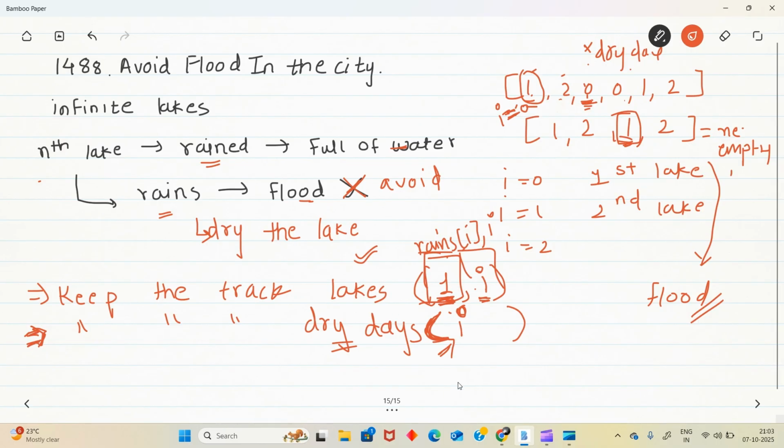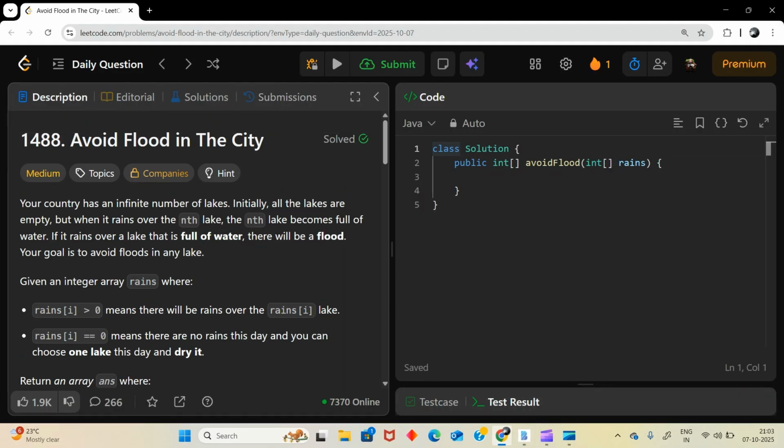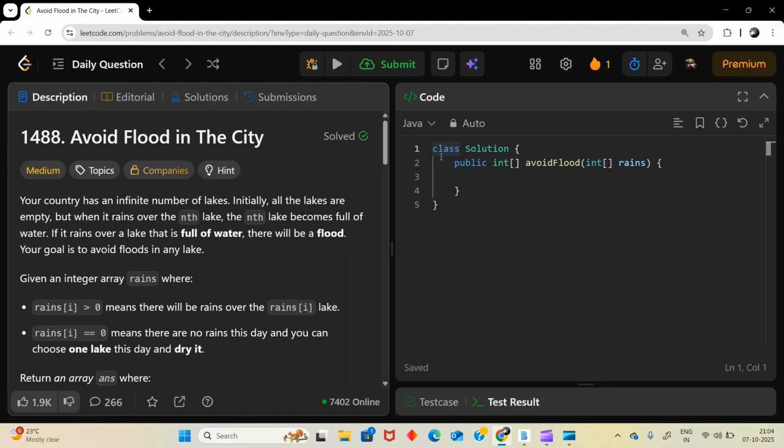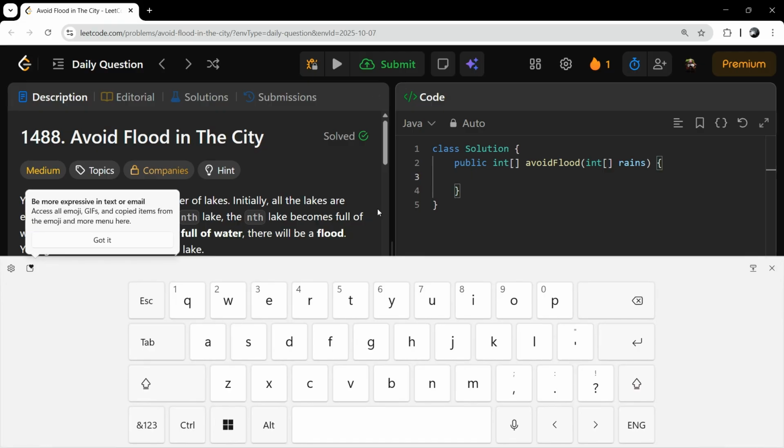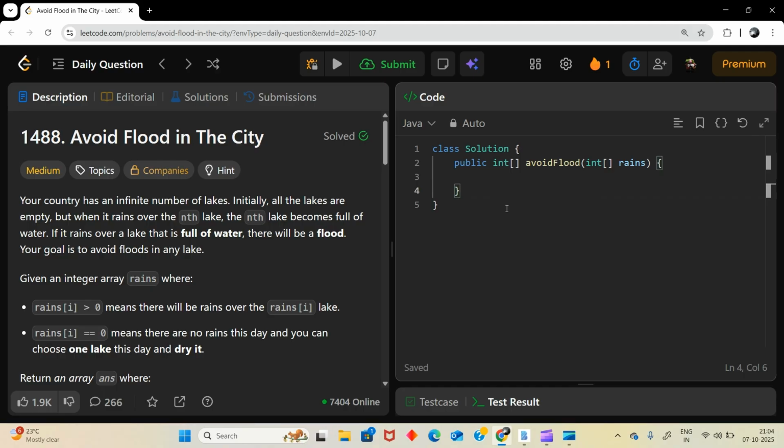We will start coding. Let's start coding. Here let's take in and let's see what will be our answer size. It will be new int range of day length.